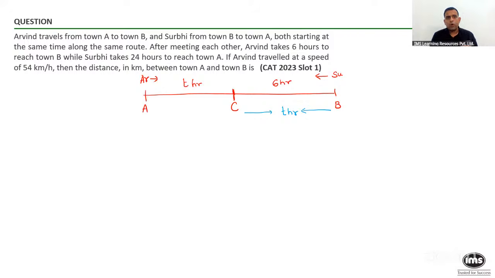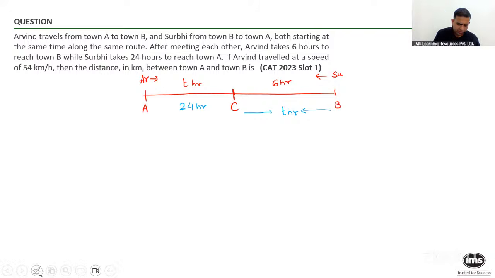Yes. While Surbi takes 24 hours to reach town A. What is 24 hours for Surbi? Nothing but the time to go from C to A. I hope it is fine. These are very, very clear.